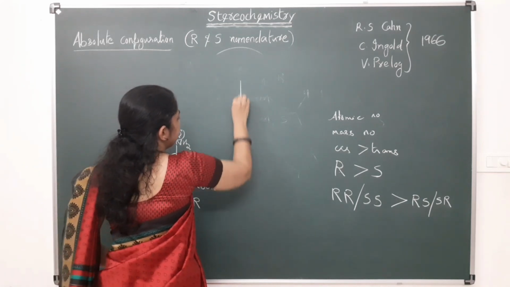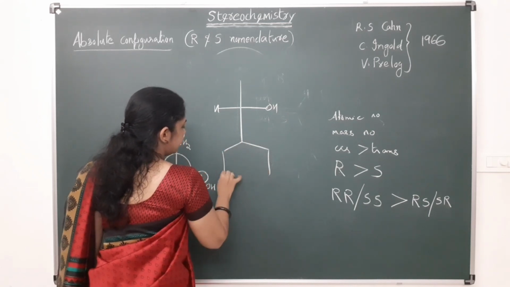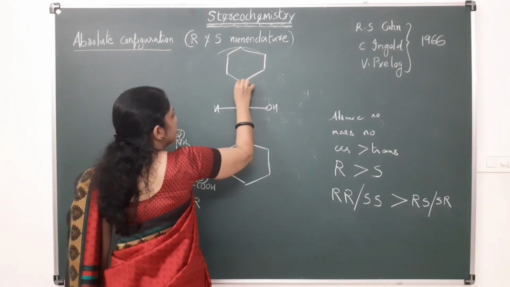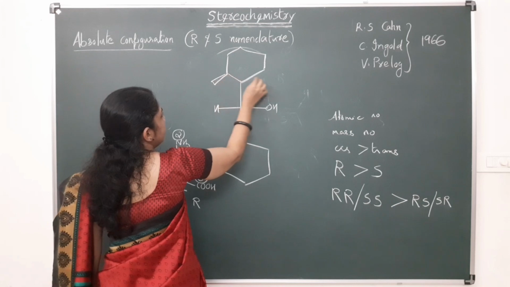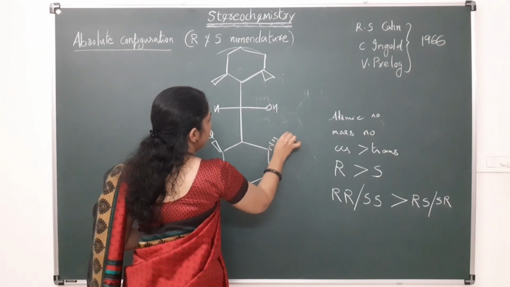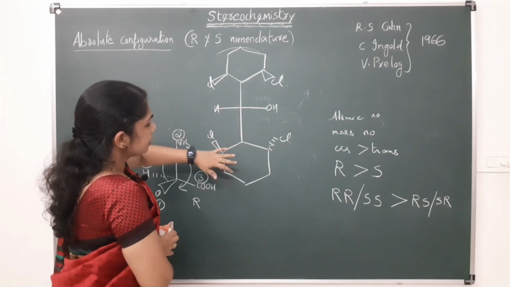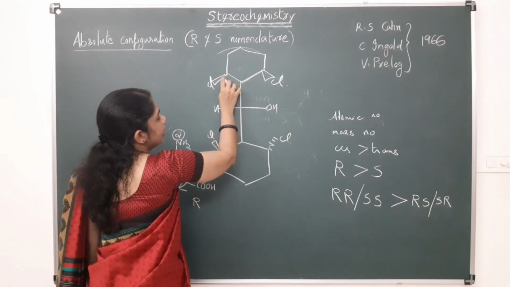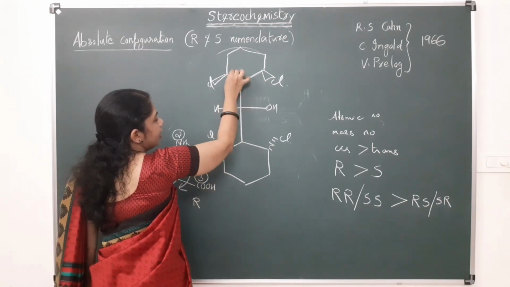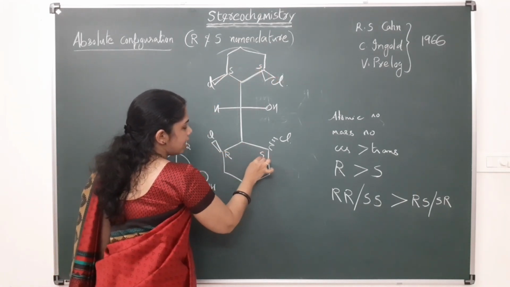For example, in the case of this: here it is hydrogen, here it is OH, here it is a cyclic system, and suppose here chlorine is attached, here chlorine, and here also chlorine. So in this type of molecule, this group is having one configuration. Suppose this is having the S configuration, and this is having the configuration R, and this is having the configuration S.